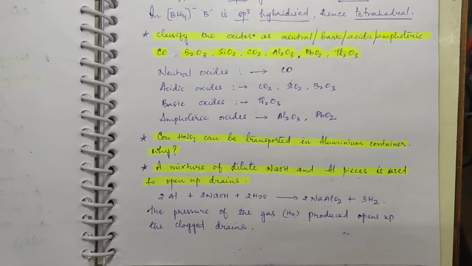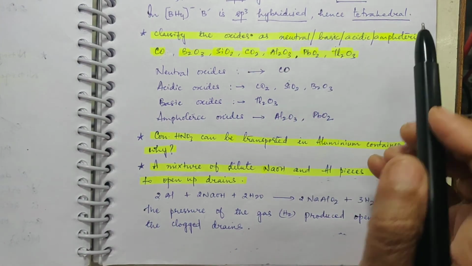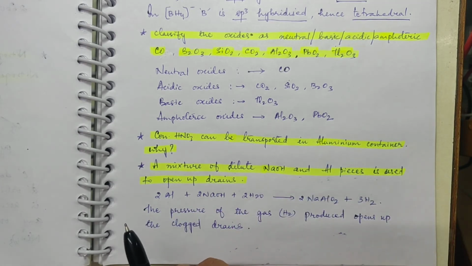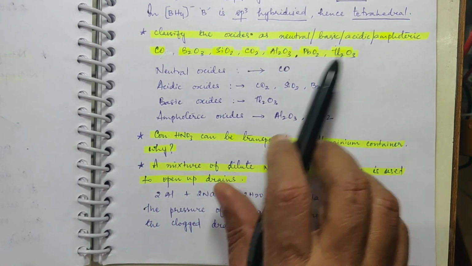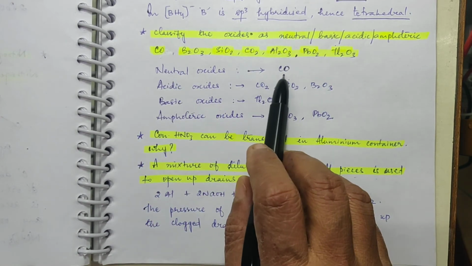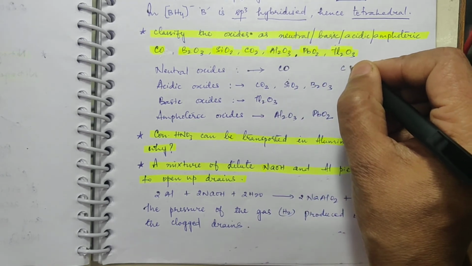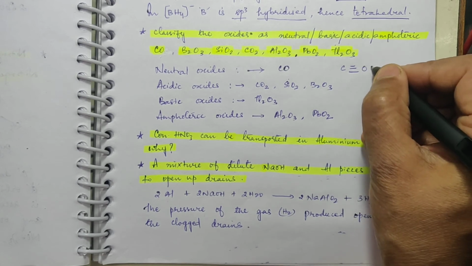Classify the oxides as neutral or basic or acidic or amphoteric. This is what you have to explain. Among the given oxides, CO is a neutral oxide. Okay, try to recollect the Lewis structure that we made.